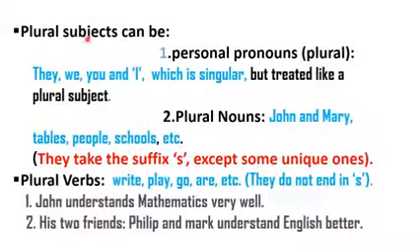Plural subjects, we looked at singular subjects. So plural subjects, on the other hand, can be personal pronouns. The same personal pronouns we looked at before, only that these ones are plural. Look at the examples: they, we, you, and I. You see that I is singular. It is actually singular, but grammatically it is treated like a plural subject. So plural subjects can be personal pronouns, the plural ones: they, we, you, and I.